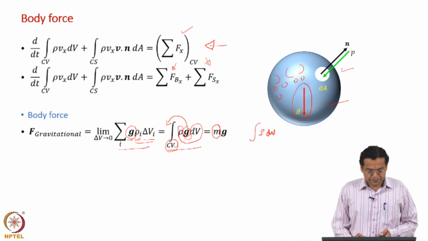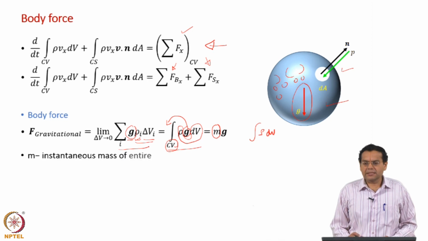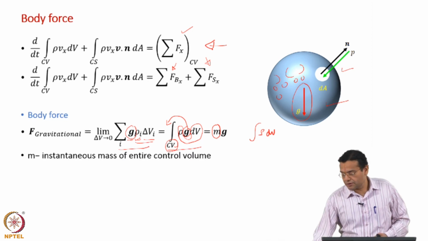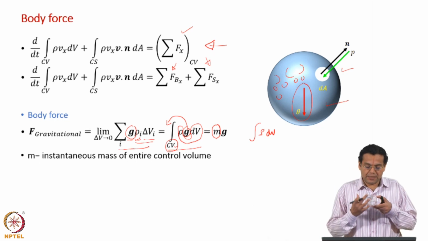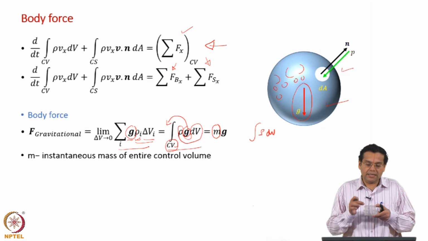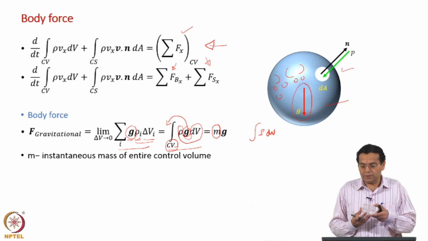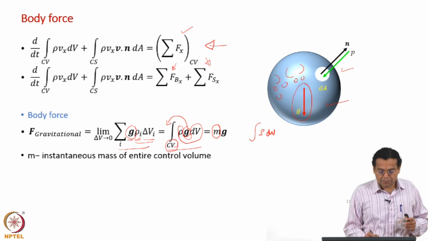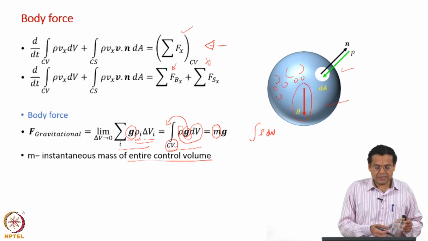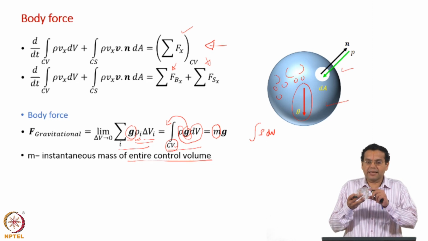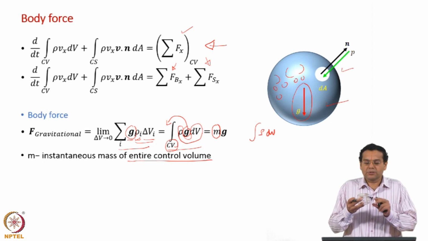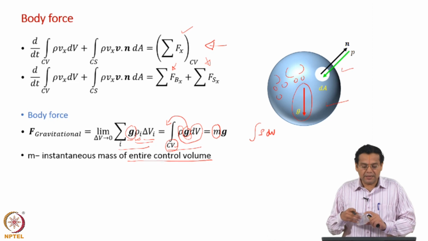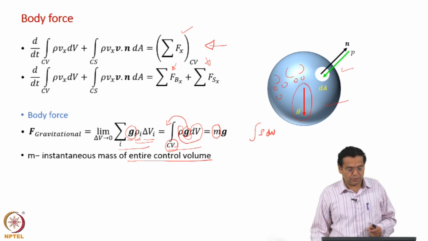Now, what is this mass? This mass includes the mass of the control volume, which means the shell, and the mass of the contents of the control volume. Both are included, because suppose I have to support this, I should support the weight of this container and also the liquid in it. That is why it says mass of the entire control volume. Of course, it is instantaneous, because the volume of liquid, let us say, can vary as a function of time. The mass of the container may not vary, but the mass of liquid in the container can vary. So, it says instantaneous mass of the entire control volume.